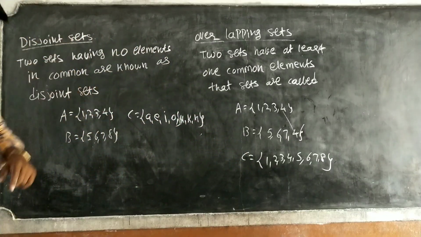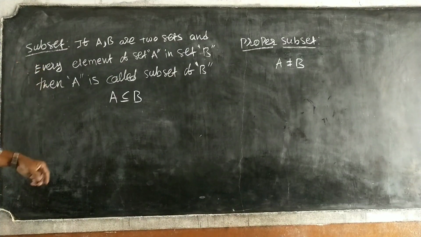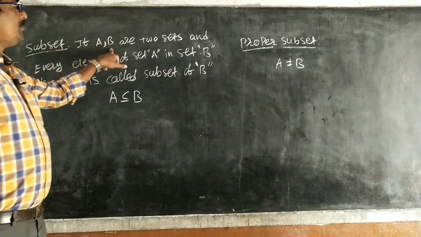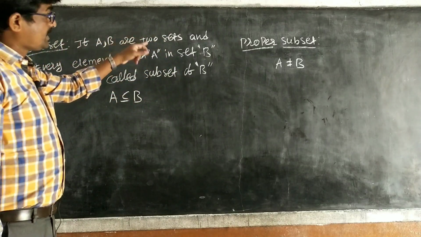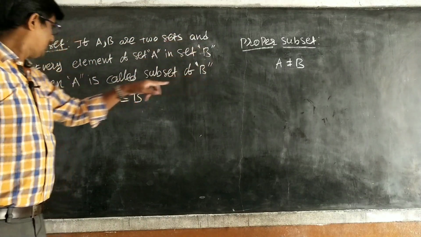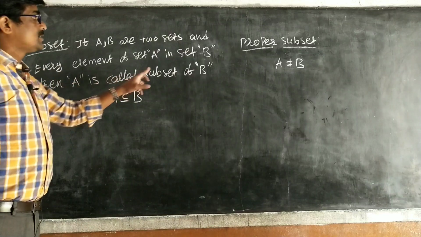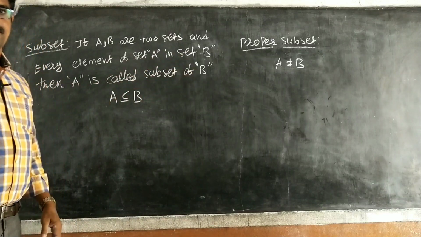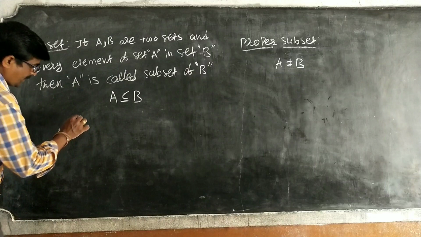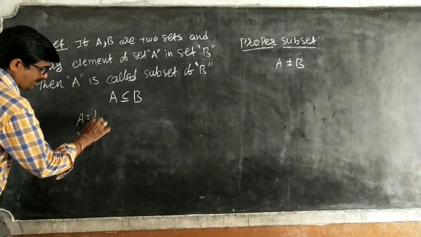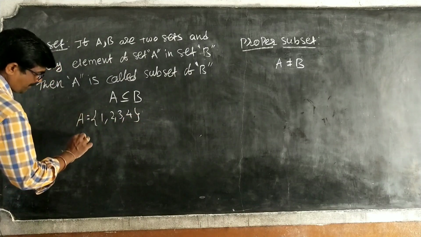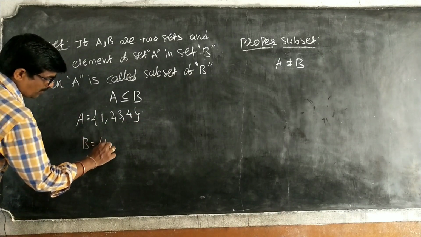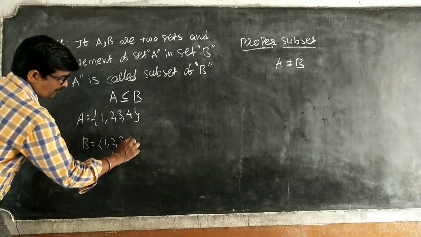Okay, next, subset. If A and B are two sets and every element of set A is in set B, then A is called a subset of B. We can take an example to understand easily. I am taking set A as 1, 2, 3, 4. I am taking set B equal to 1, 2, 3, 4, 5.